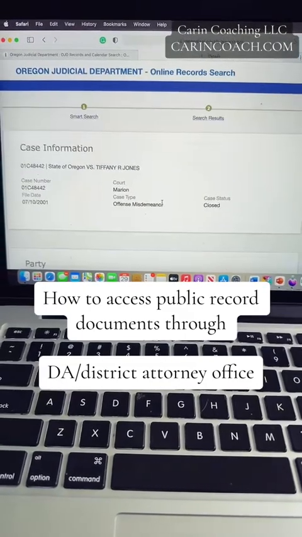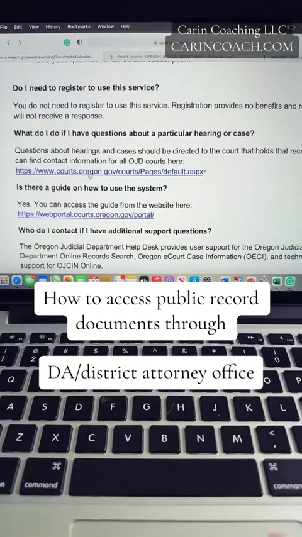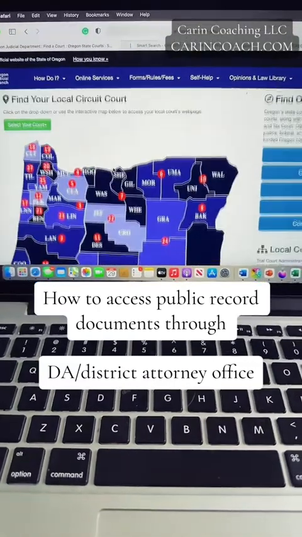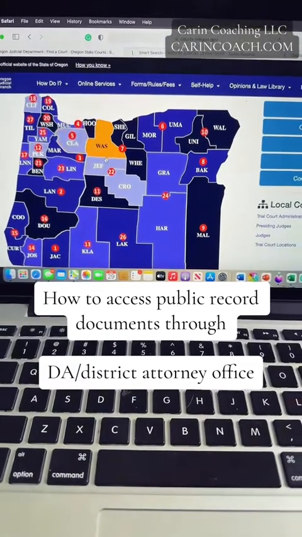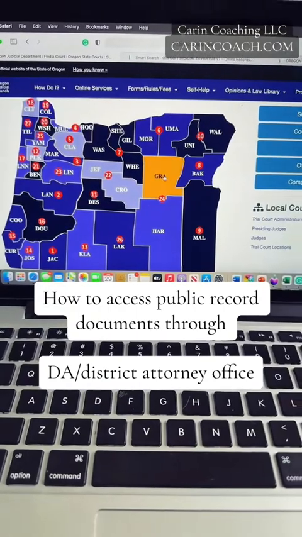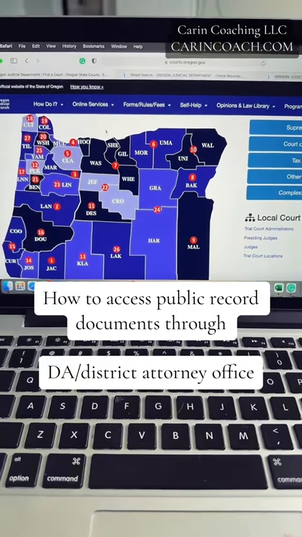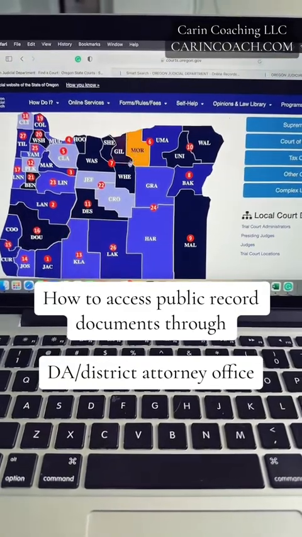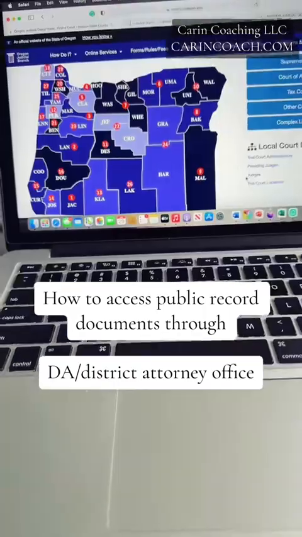A lot of information about the cases is in this same online portal. But if you're looking up information on a particular case, you can click this and look up the entire state broken up into jurisdictions, and they'll tell you where to go and access these documents. Now remember, this is just in the state of Oregon, so we butt up right against Washington and California down here. And so if the person could come over from those areas, or like Idaho, you need to check with those states as well. I hope this helped.